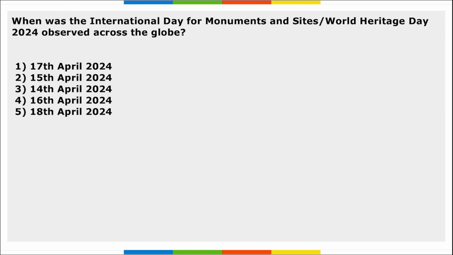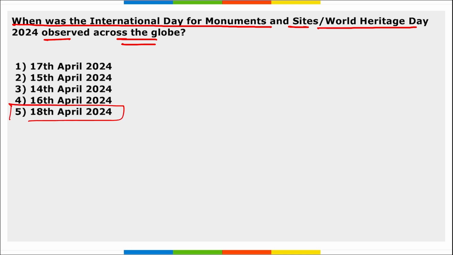Next, when was the International Day for Monuments and Sites or World Heritage Day observed across the globe? So it is observed on 18th of April across the globe, and theme here being disasters and conflicts through the lenses of the Venice Charter. The theme has been chosen to mark the 60th anniversary of the Venice Charter. That was Venice Charter, right? Take a note of this.